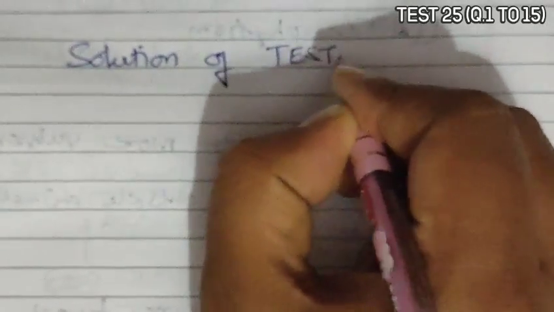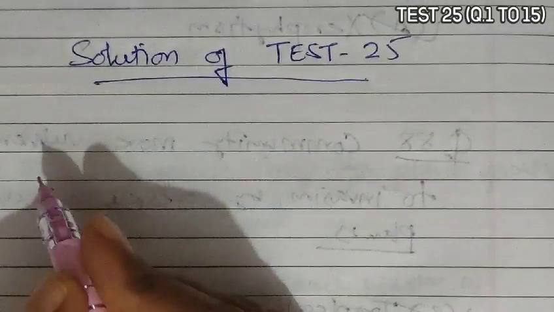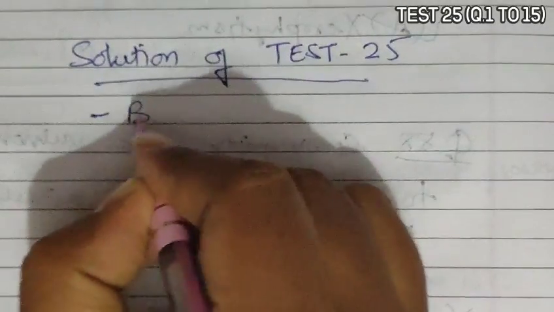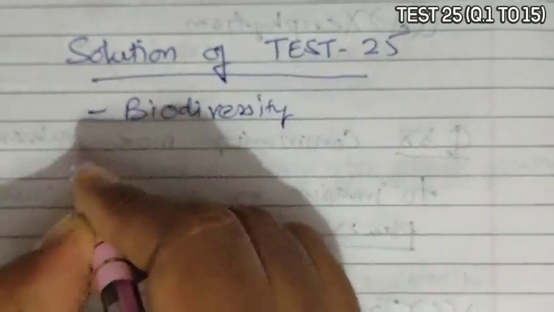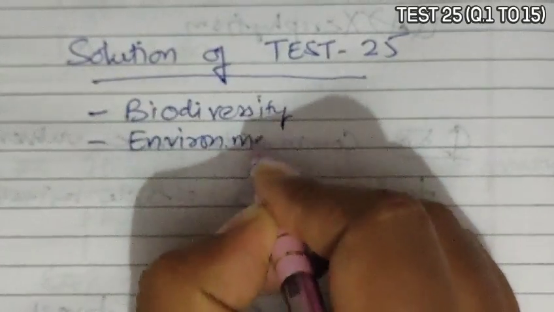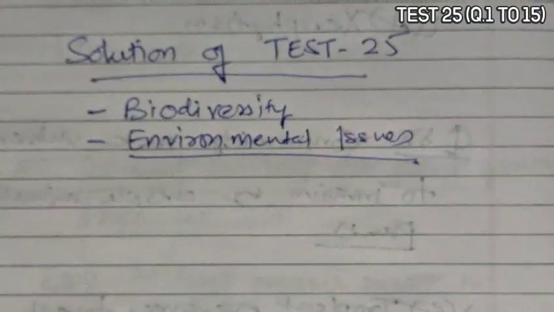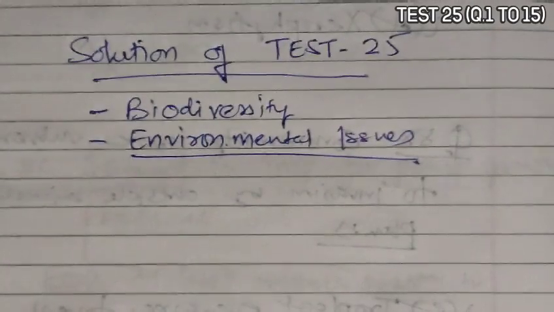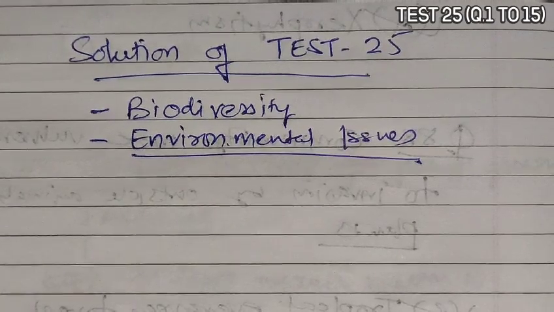Solution of test 25, and the chapters included in that are biodiversity and environmental issues. Okay, so we are going to deal with these two chapters in this solution part.